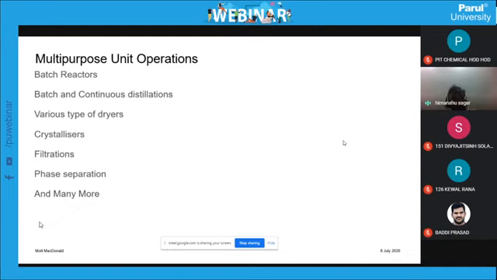Now for phase separation, you can use a reactor or a normal vessel, or a normal horizontal gravity separator. So in a single plant there is a combination of different sets of equipment which lets you meet the specific demand when the product has been changed. So here we can see different unit operations with different cycles.